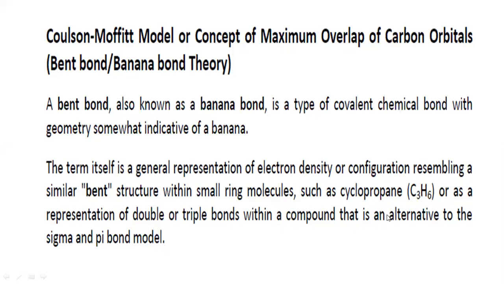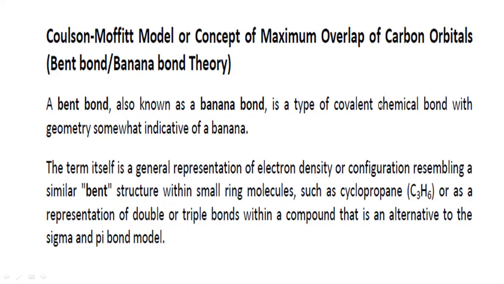In this case also, with respect to cyclopropane, they are bending from the normal structure. It is also a representation of double or triple bonds, which looks this way when the carbon atoms are hybridized with sp2 and sp. This is an alternative to the sigma and pi bond. We will discuss the diagram so you come to know about this in detail.